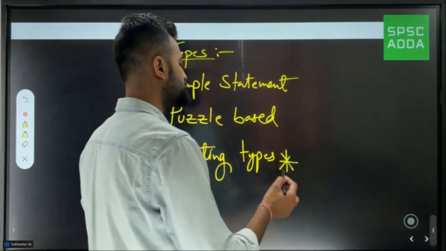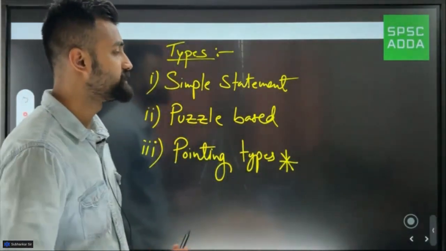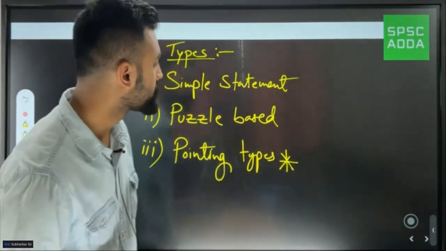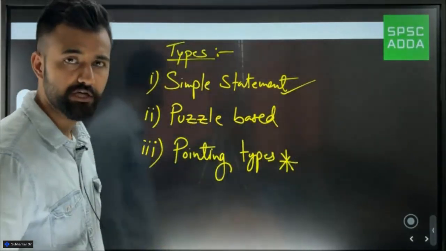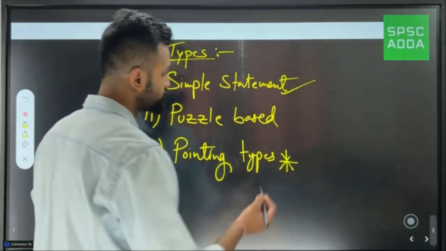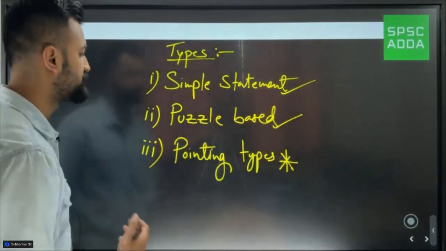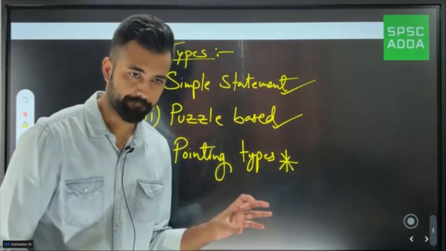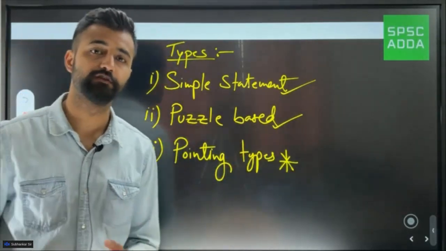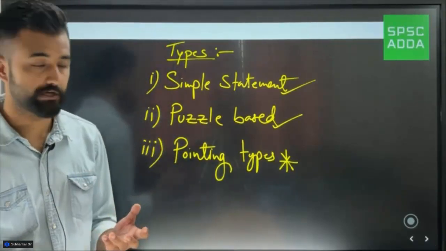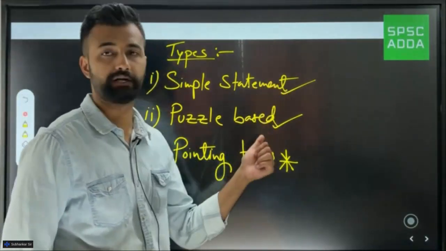We are not covering this in today's class because blood relation will require a minimum of 2 classes. So today I'll be showing you the simple statement based question, and if time persists, then I will also show you the puzzle based question. Then in the next class we can fully focus on the pointing type. To solve pointing type questions, you must be very much familiar with the simple type question.